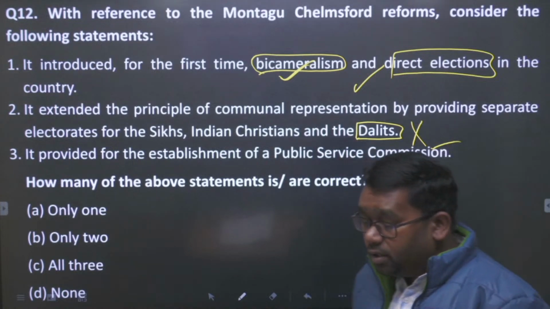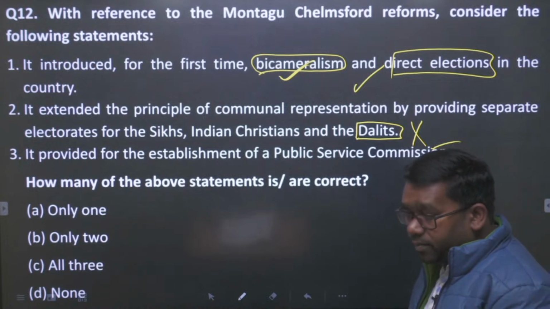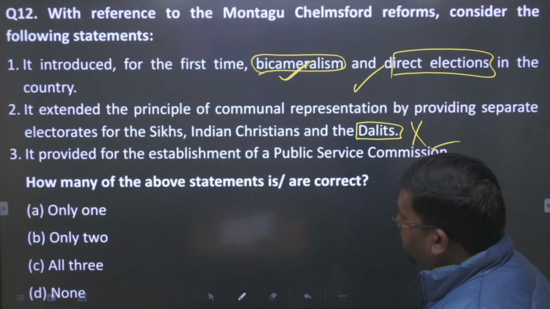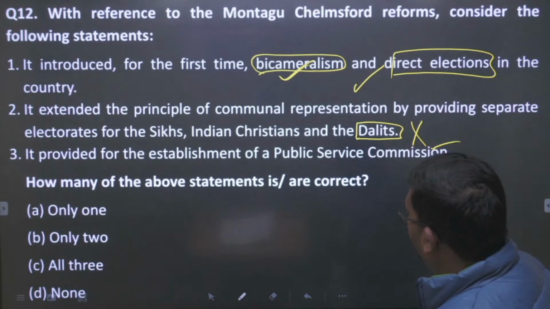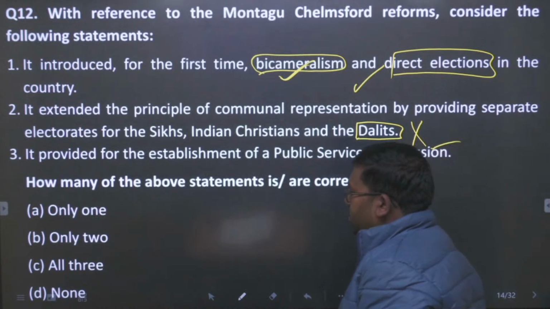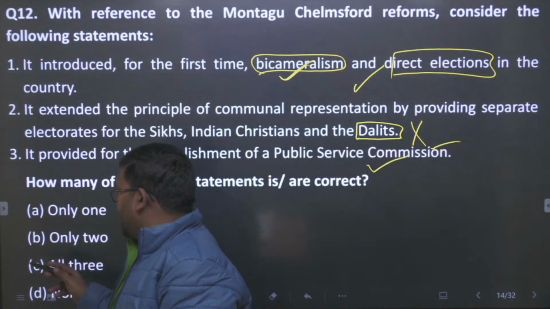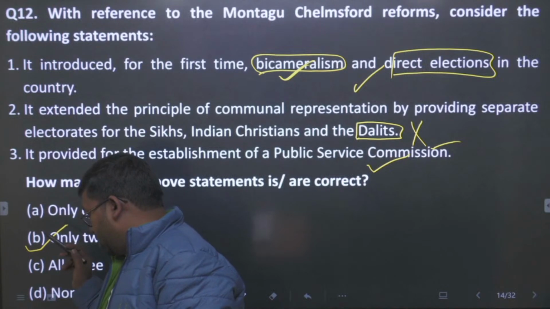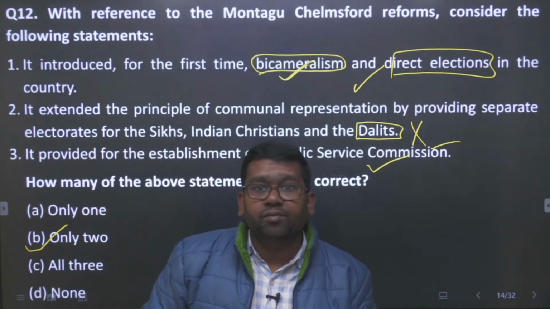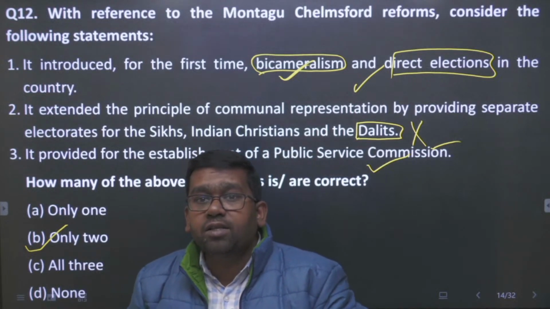All right, student. If we see the second point of question number 12, it provided for the establishment of the Public Service Commission. This statement is true. It had provided. So statements 1 and 3 are true, which means the answer is only 2. So only 2 will be the answer of this question. Okay, student.